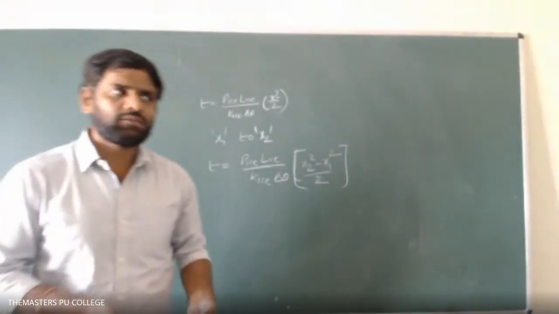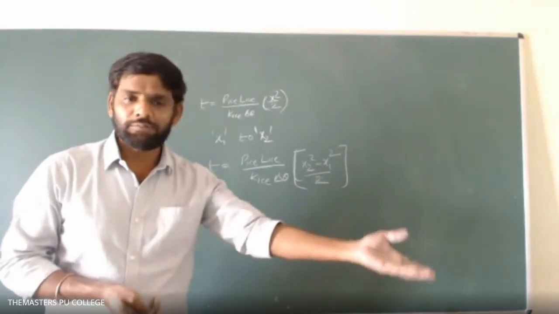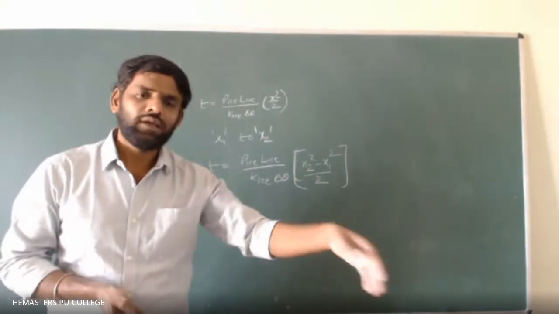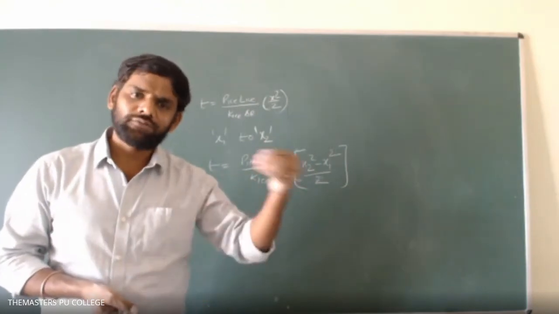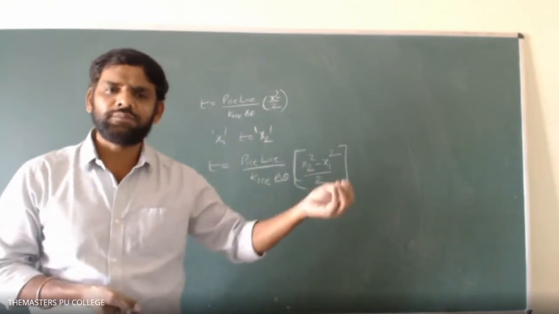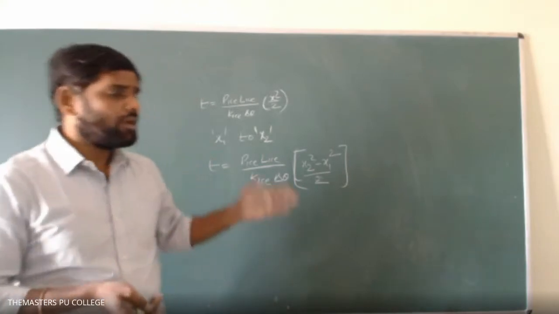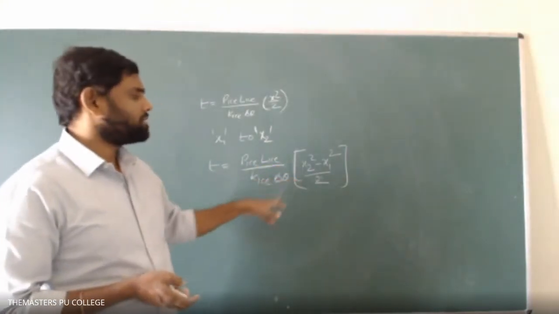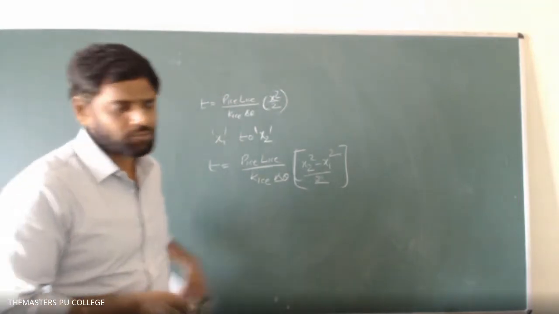Earlier, the thickness was increasing from 0 to x, but here its value is increasing from x1 to x2, just like 3 centimeter to 4 centimeter, or 5 to 6 centimeter, or 7 to 9 centimeter. The time taken in that particular interval, we can calculate by using this x2 square minus x1 square. So that is about this point.